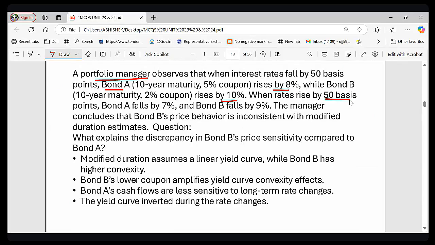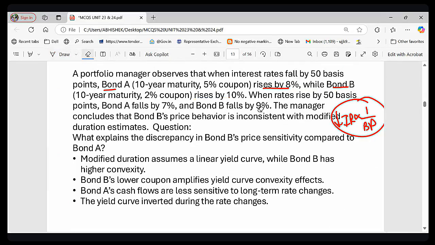When rate rises by 50 basis point, so see what is happening here. There are two bonds, bond A and bond B, right? For bond A, when interest rate falls by 50 basis point, bond A rise by 8% and bond B rise by 10%. You know it very well, right? Interest rate and bond price are inversely related. जब interest rate घटेगा तो bond का price बढ़ता है. तो वही यहाँ पे हो रहा है. That is the same thing is happening here.